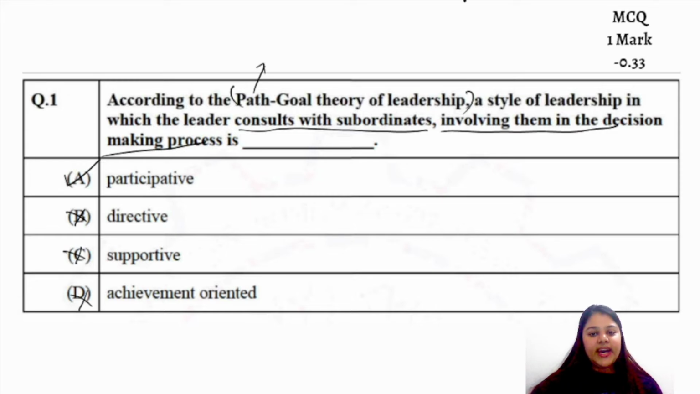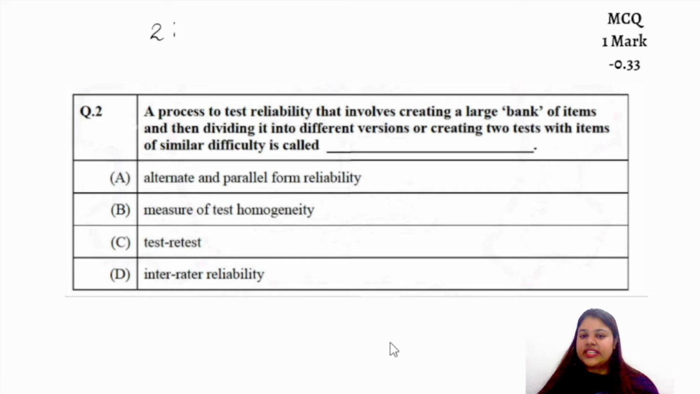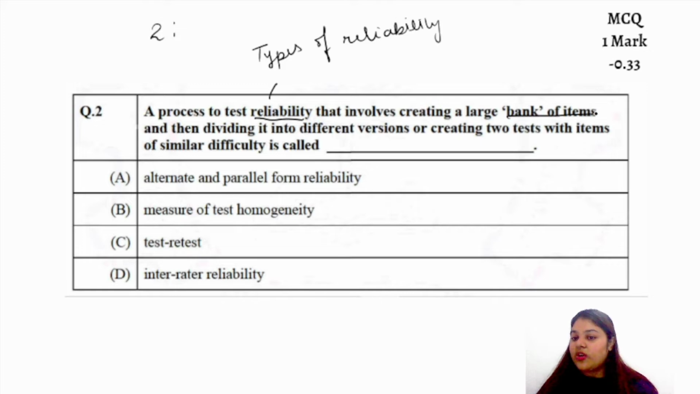Now moving ahead to the second question, we would read the question. The question says that a process in which we are testing reliability. So this question is basically based on the types of reliability. Herein they are saying that they are creating a large bank of items. In one place they made a big pool of items, maybe 100 items, and they are dividing that bank of items into two or more versions. Maybe 50 questions in this particular version, right? They are creating different versions.